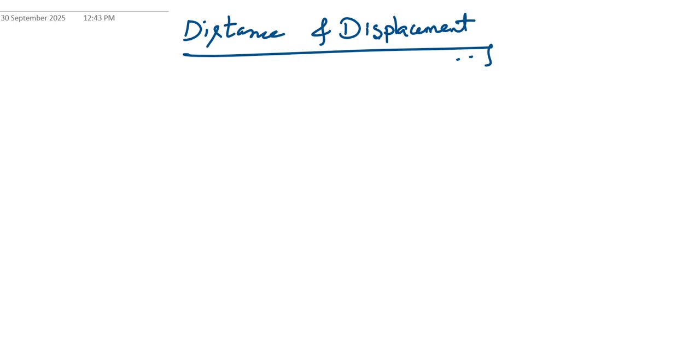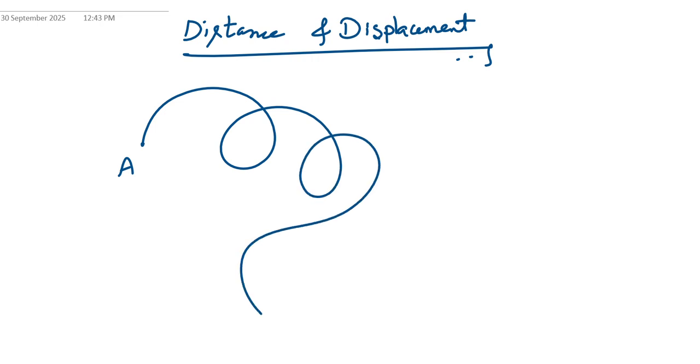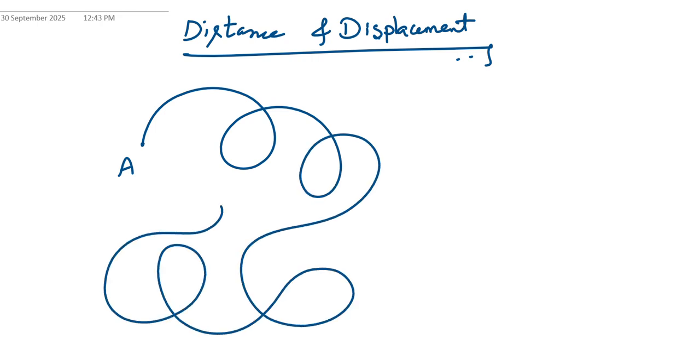We are going to understand what distance and displacement are. So what is the meaning of distance? For example, if a person starts from a point and is moving in a circular path in different directions, and the final point is P. So what is the meaning of distance?